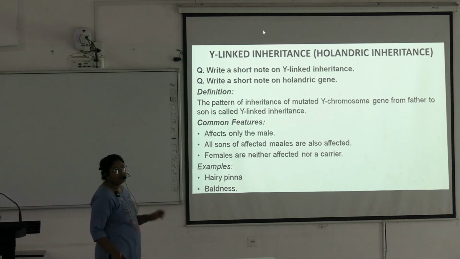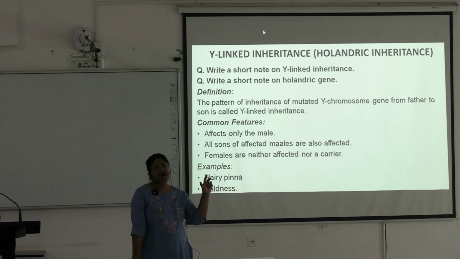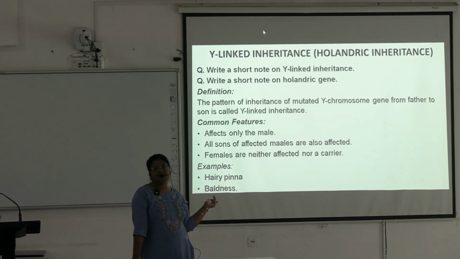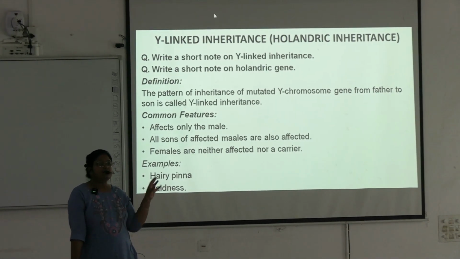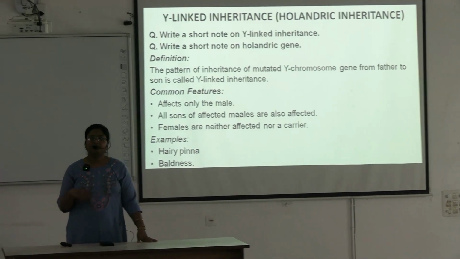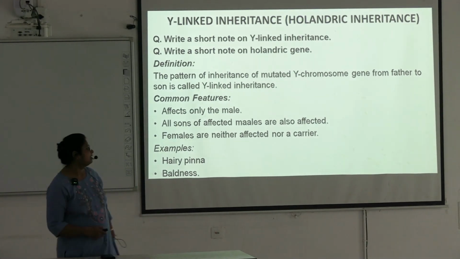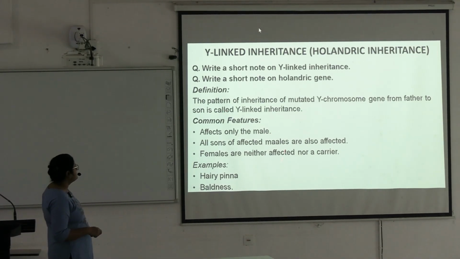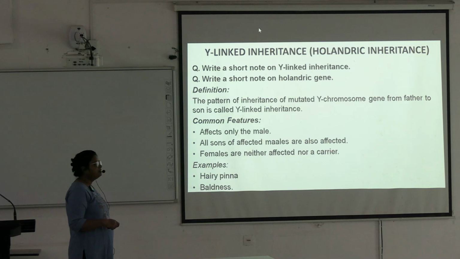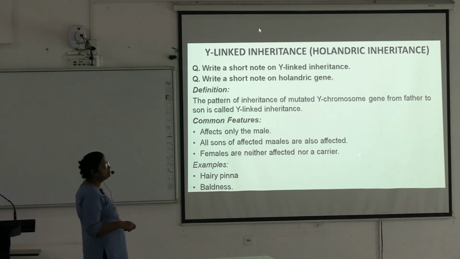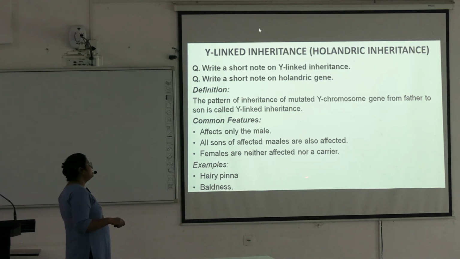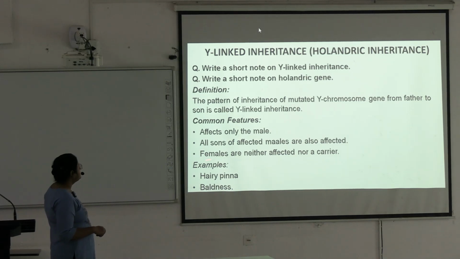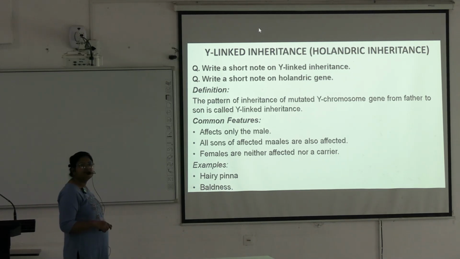Okay. If Mendelian inheritance comes as a short note, you have to write all the four: autosomal recessive, autosomal dominant, X-linked dominant, X-linked recessive. You write in short all the four. And this is another important short note, Holandric inheritance. The common feature is that it affects only the male. All sons of the affected males are also affected, and females are neither affected nor a carrier. Examples are hairy pinna and baldness.